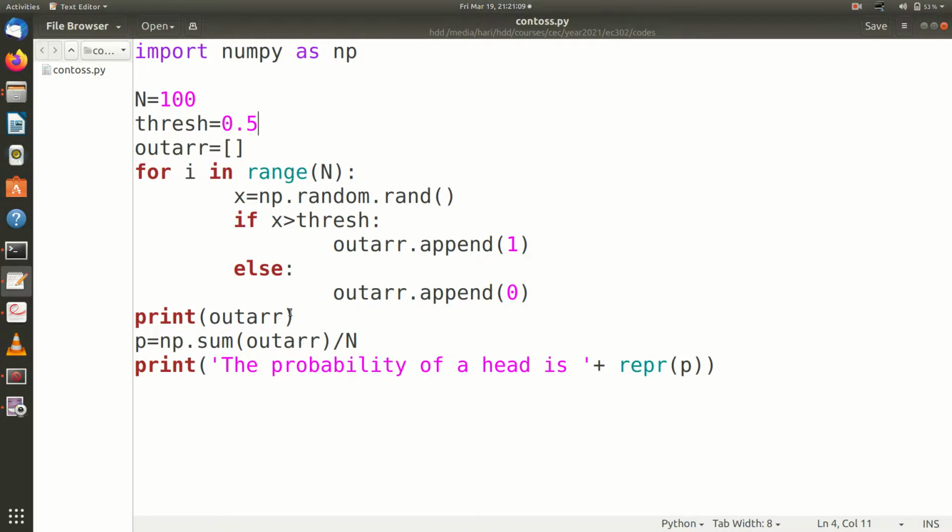What is the sum of the out array? That is the total number of ones in that array, which is the total number of heads. So I toss this coin, say, 100 times, and count how many heads have come. Typically you expect around 50 heads. That is divided by n, so that p is the probability. So if 100 times I toss a coin, what is the probability of getting a head? I print the string 'the probability of a head is', plus the value of p, whatever value is coming, it will appear here.